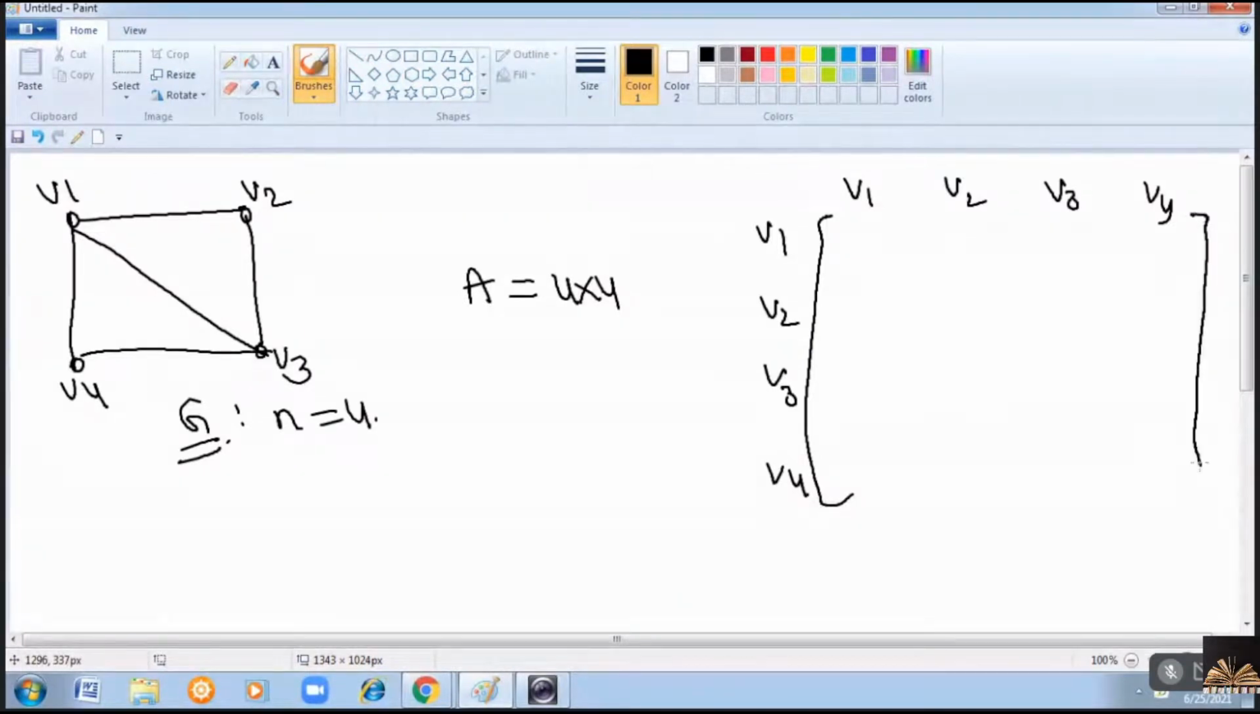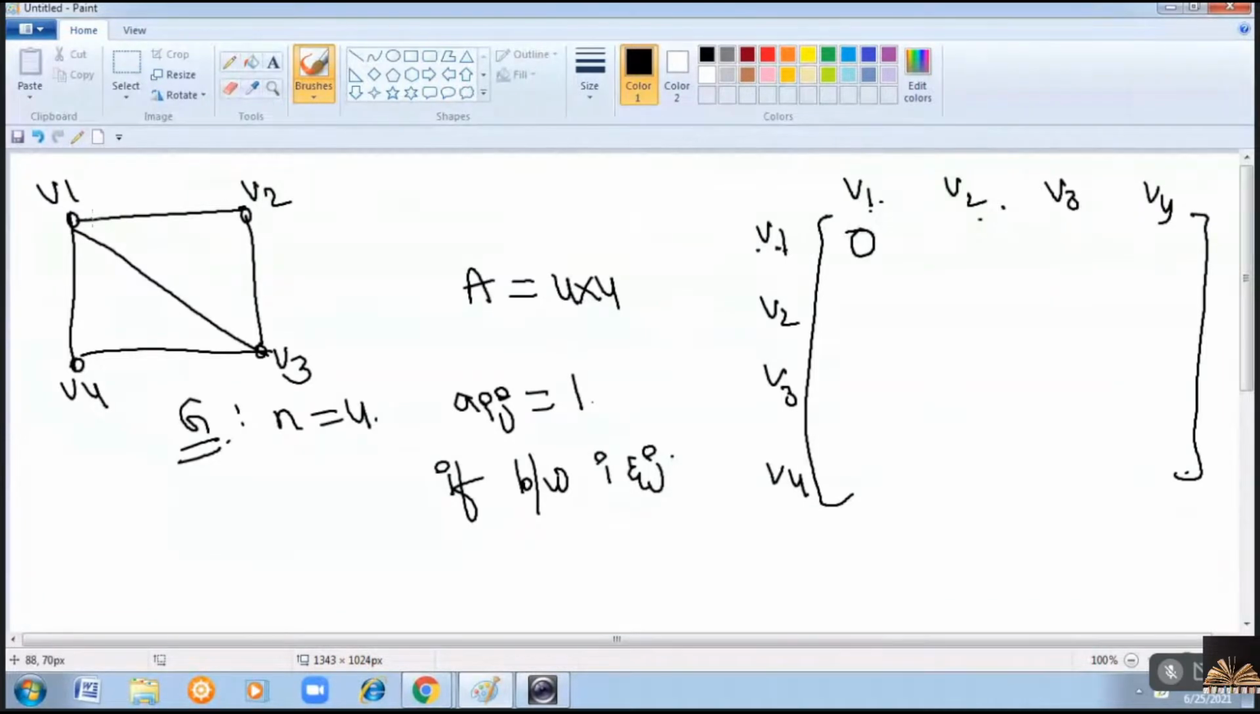Now these entries should be filled with either 1 or 0, as it is an undirected graph. That means Aij is equal to 1 if there is an edge between i and j. Now consider, do we have an edge between 1 and 1? That means, do we have a loop at V1? No, so it is 0. Do we have an edge between 1 and 2? Yes, so the value will be 1. Between 1 and 3? Yes, it is there. Edge between 1 and 4 is there. So the value is 1.